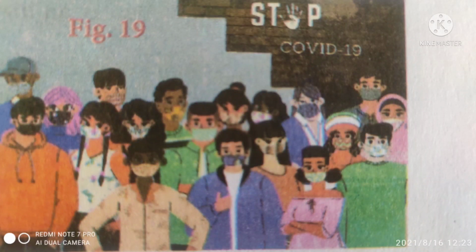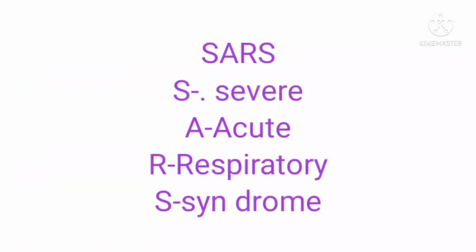Now, prevention of COVID-19. The best way to prevent and slow down spread is protecting ourselves by washing hands with soap and sanitizer, not touching the face, eyes, nose, mouth, and wearing a face mask. The COVID-19 virus spreads primarily through droplets of saliva or nasal discharge of an infected person when they cough or sneeze.